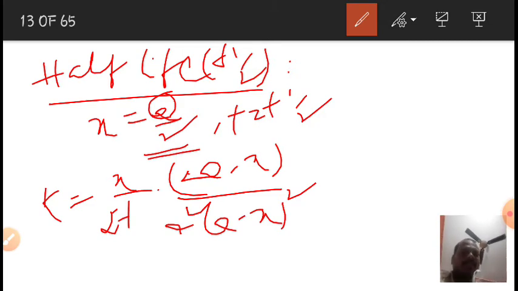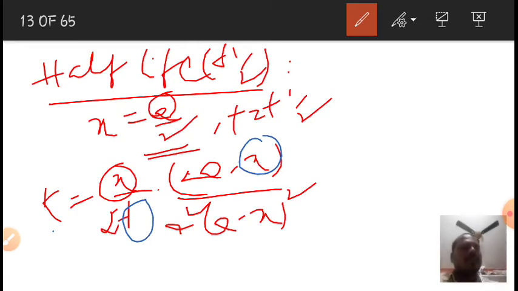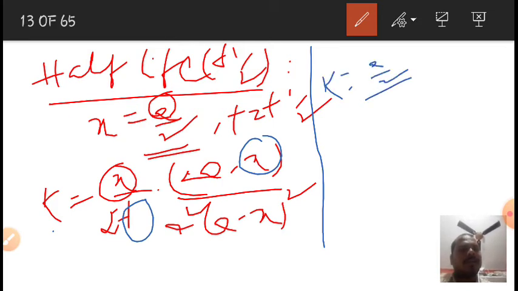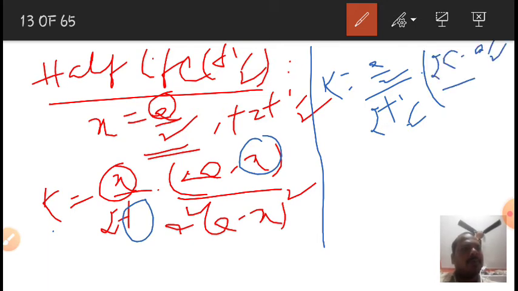Wherever there is x, I am going to substitute it with a by 2, and wherever t, I am going to substitute it with t half. So then k is equal to a by 2 by 2 t half. Next, 2a minus a by 2 by a square into a minus x whole square.